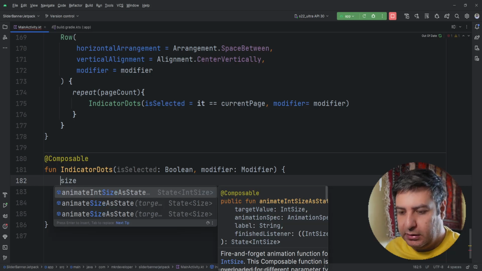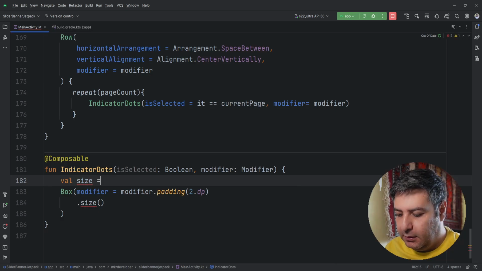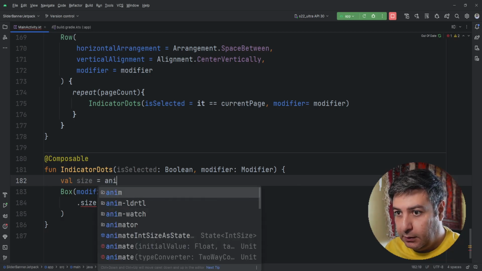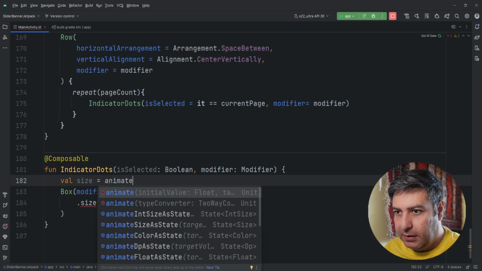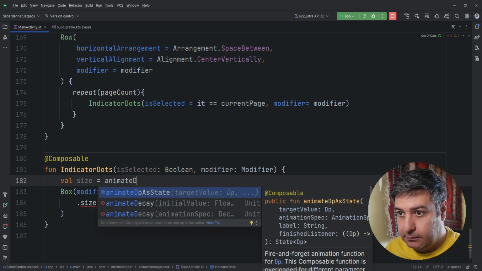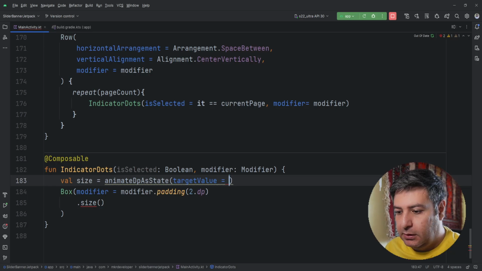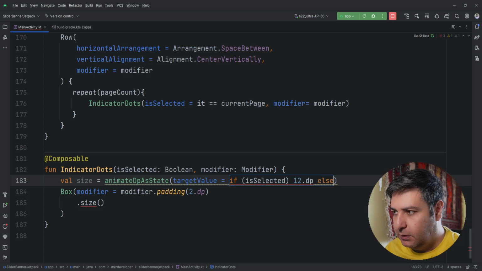So we are going to create a value calling it size equals to animate dp as a state. Then the target value, if is selected, we will have it 12.dp, and else 10.dp.